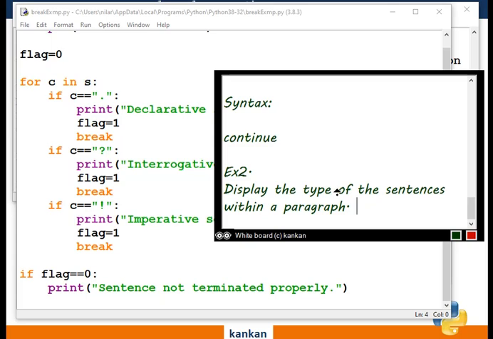Another logic we need to keep in mind is that when we continue searching for the sentence type, we must store the sentence somewhere. How will it be possible?